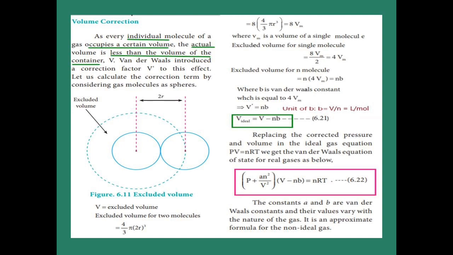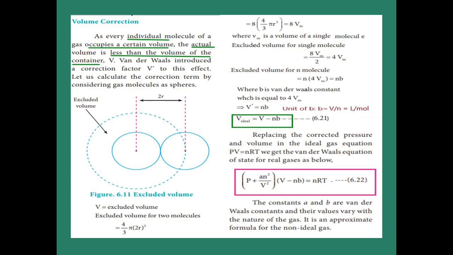So now we include another volume correction, V dash, which is equal to nb. The volume is neglected because between gaseous molecules no other gaseous molecule can occupy that space, so we have to subtract that excluded volume. So V ideal is equal to V minus nb.